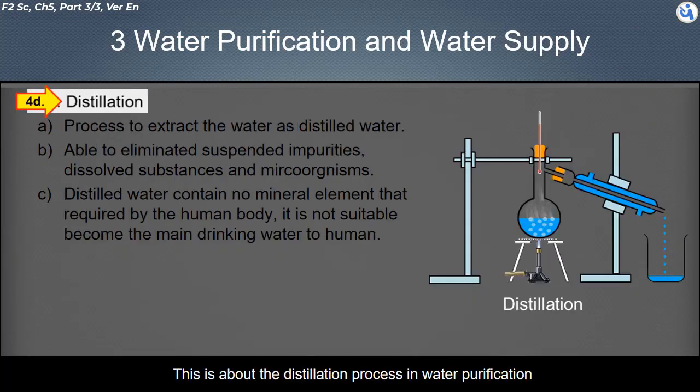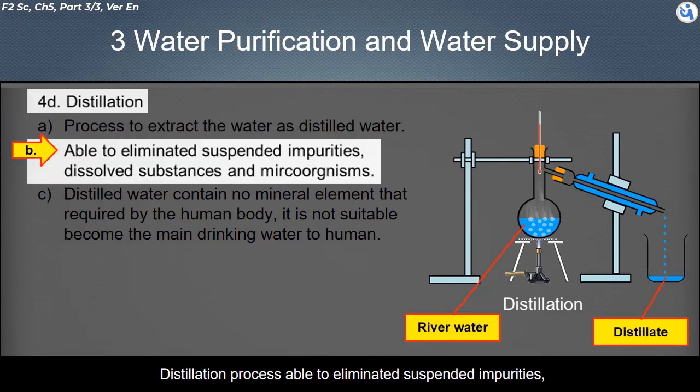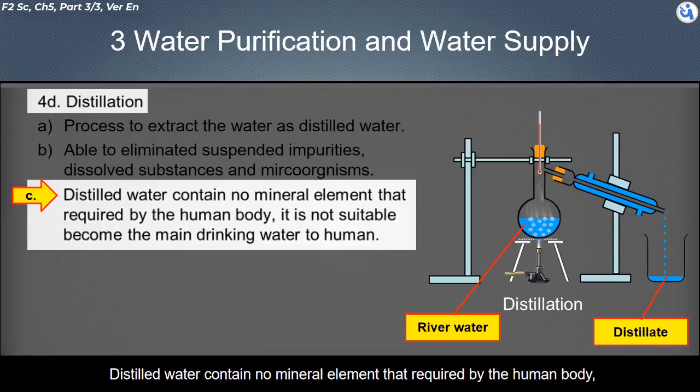This is about the distillation process in water purification. Distillation is the process to extract the water as distilled water. The distillation process is able to eliminate suspended impurities, dissolved substances, and microorganisms. Distilled water contains no mineral elements required by the human body. It is not suitable to be the main drinking water for humans.